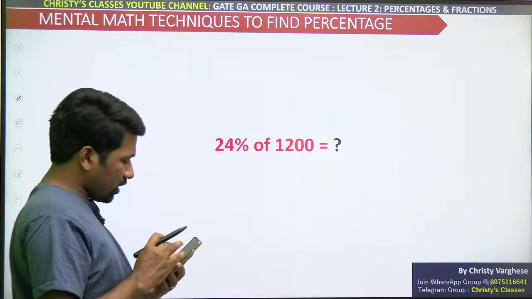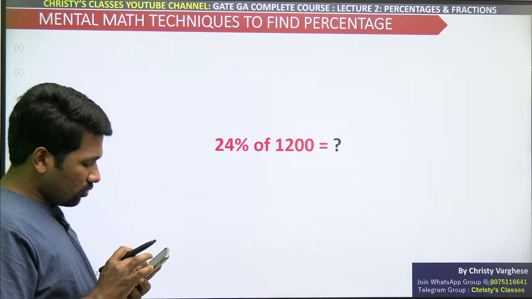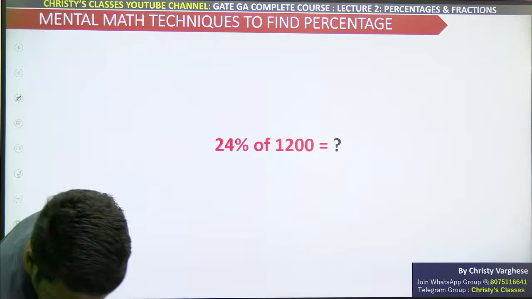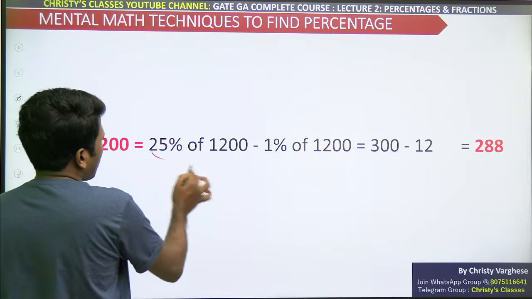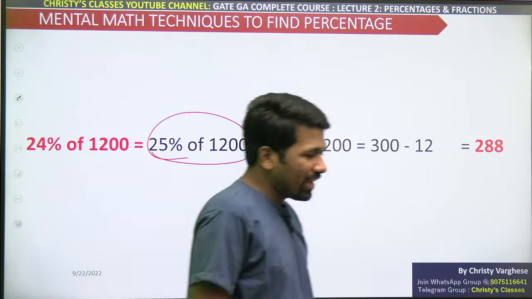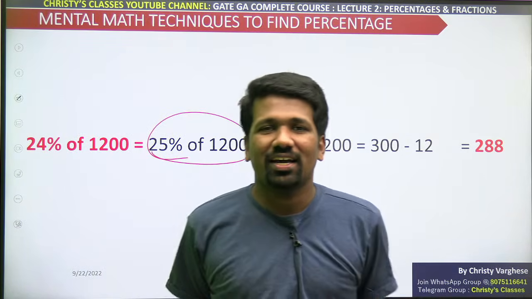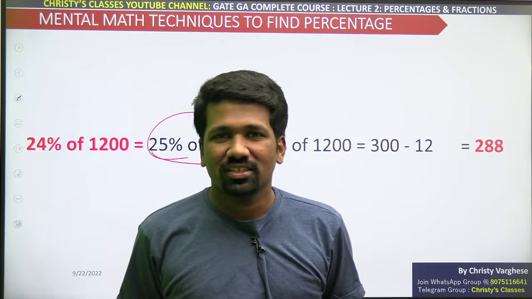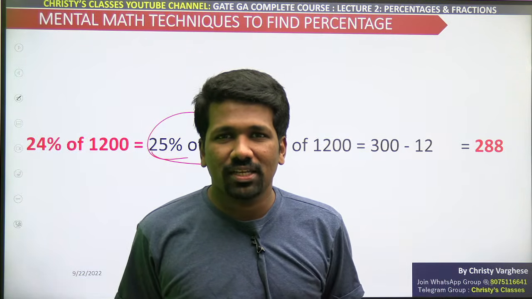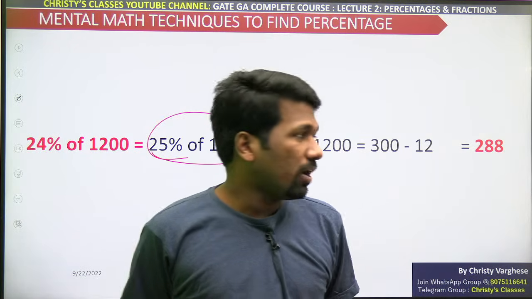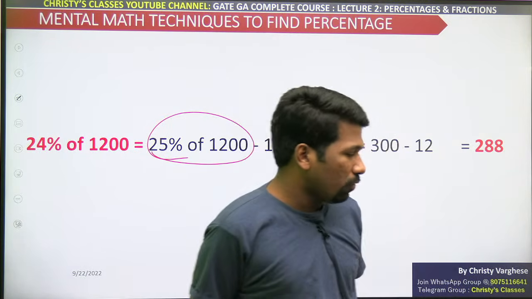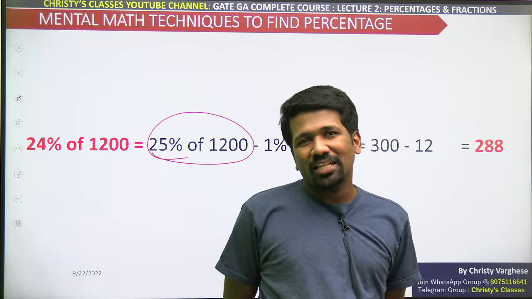Very good. Already got it. So after finding 25%, subtracting 1% is easy. What is 25% of a number? You have to take the quarter, because 25% is connected to the fraction 1/4. You can do 1/4 into something, but that is not the logical way.